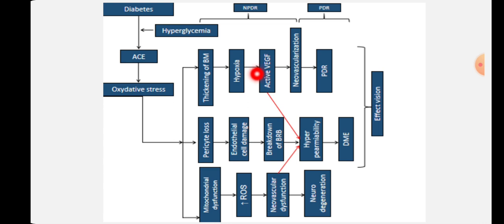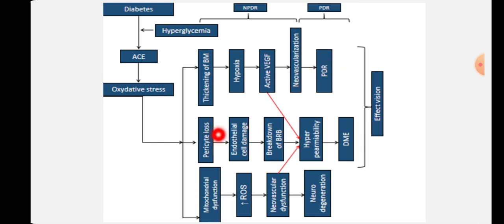But the newly formed blood vessels are not that well formed, and they get ruptured. So this formation of new vascularization, once you see it in the fundus, it will definitely indicate that the patient is having proliferative diabetic retinopathy.